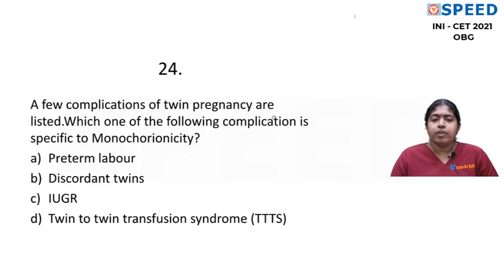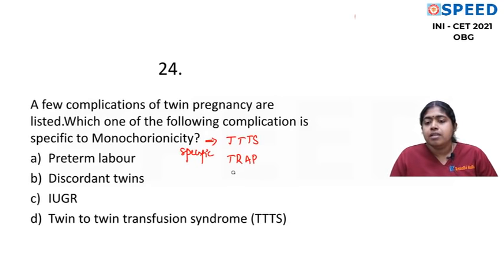A few complications of twin pregnancy are listed. Which of the following complications is more common in monochorionicity? The complications specific to monochorionicity are twin-to-twin transfusion syndrome and twin reversed arterial perfusion. Single fetal demise is very, very dangerous in a monochorionic twin. Of course, discordancy, IUGR and preterm labor are seen in all twin gestation, in dichorionicity also. So you can study in detail about twin-to-twin transfusion syndrome to answer this question.